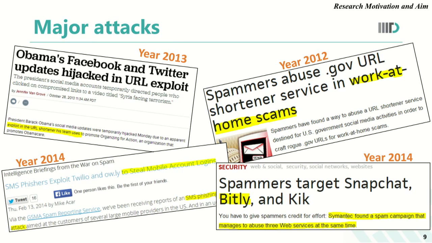Now talking about the major attacks that happen on URL shortening services in general or Bitly, the left side discusses the attacks on URL shortening services in general, and on the right hand side, the two attacks in 2012 and 2014 are specific to Bitly. All these snapshots clearly show the extent of spam, the spread of pornographic content, active spam campaigns, URL hijacking, and all these scenarios which attackers use to exploit the URL shorteners.